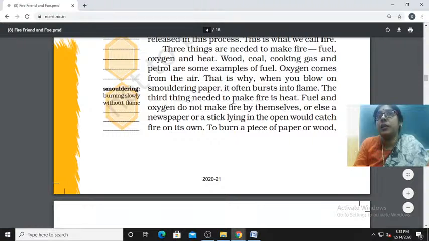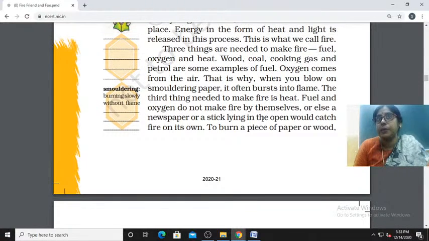The third thing needed to make fire is heat. So these are the three things. If we do not get these, we can't make fire. Oxygen we get from air. Fuel or oxygen do not make fire by themselves.